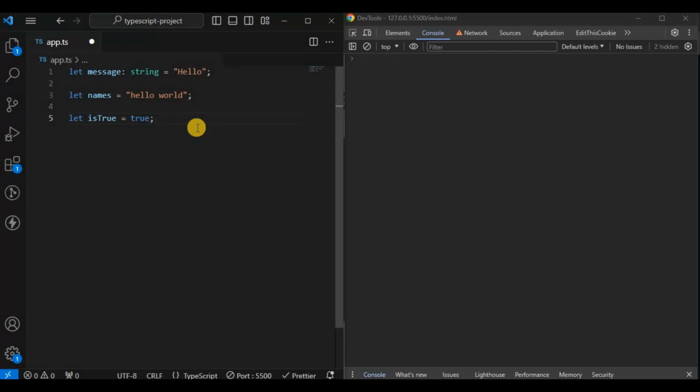It can work with arrays as well. If I store let ages, and if I store 1 2 3, now if I hover over ages, you can see ages will be of number array.